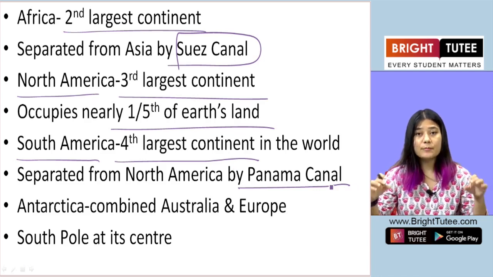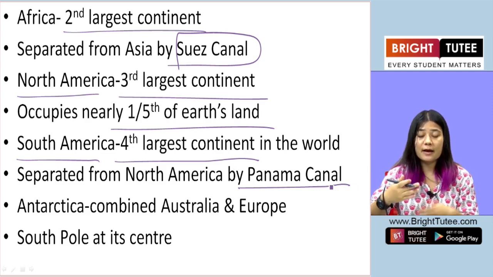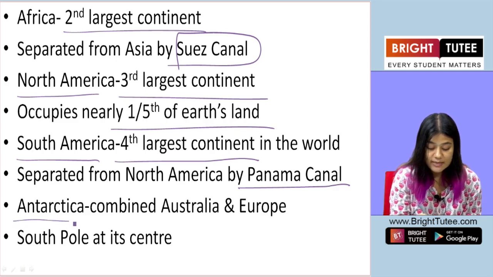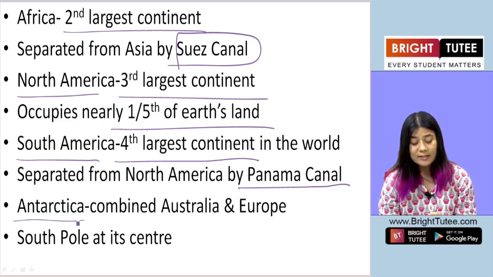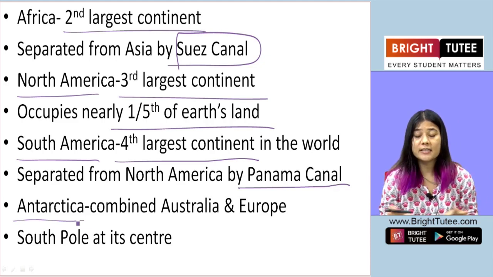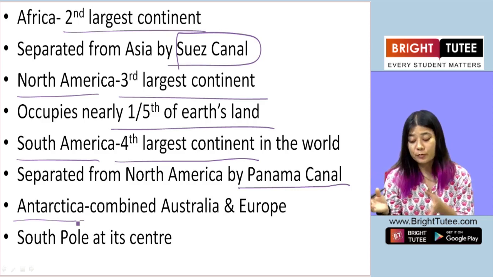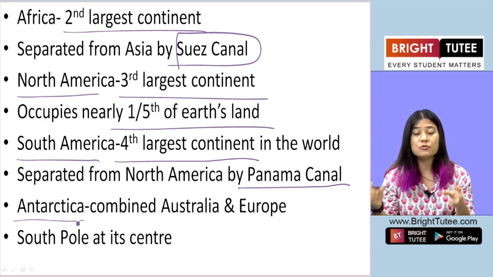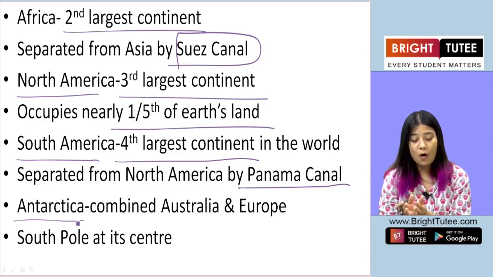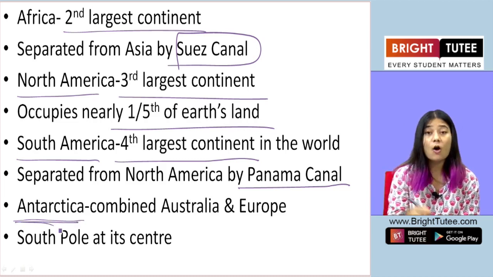There's a canal in between North and South America, and that separates North America from South America. The next continent is called Antarctica. Now Antarctica, the area which is occupied by the continent of Antarctica, is as big as the area when we put Australia and Europe, these 2 continents together. Then the area which is thus formed is equal to the area which Antarctica occupies.